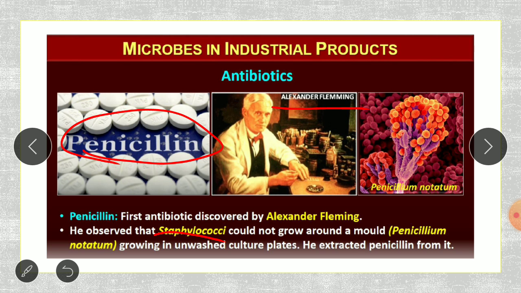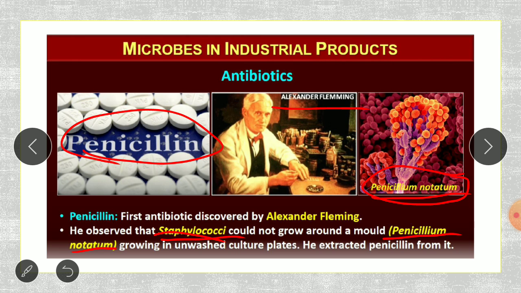He found that it was a fungus, a mold, Penicillium notatum, which had overgrown on his plate and stopped the growth of staphylococci.